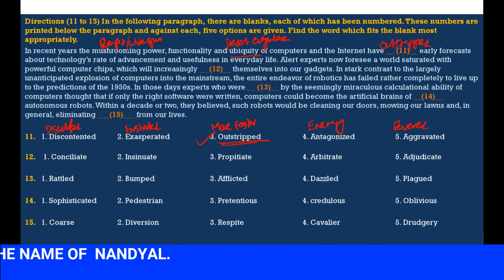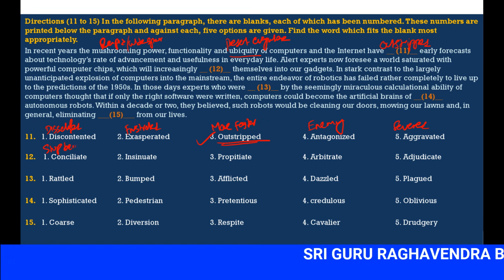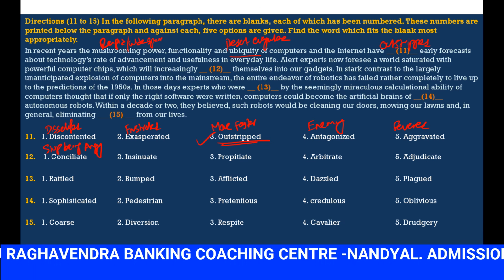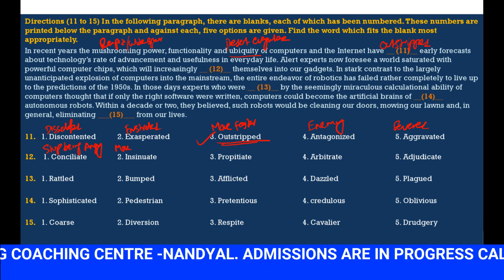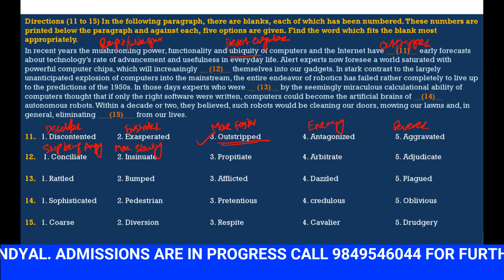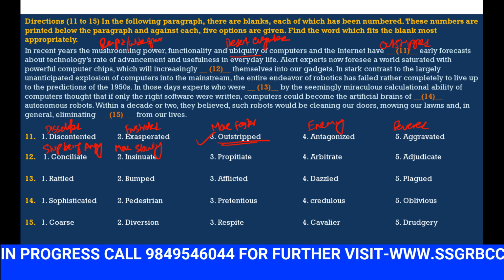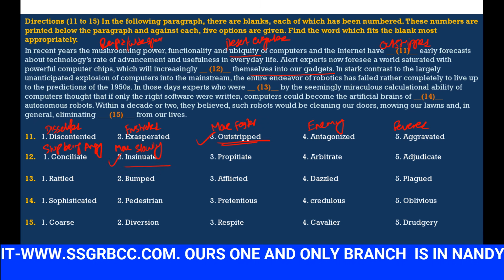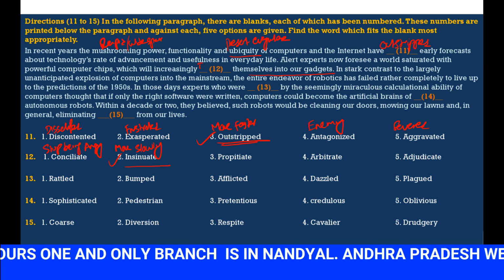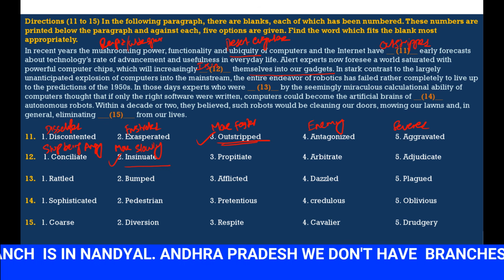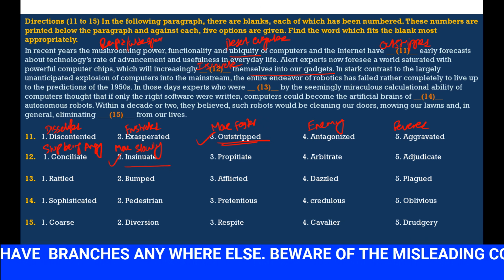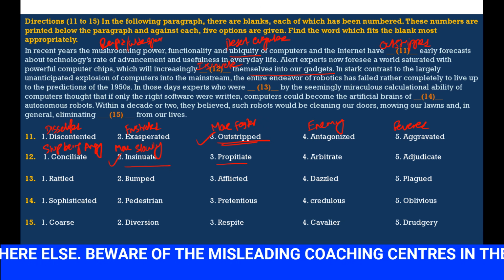So here conciliate means stop being angry, which is not correct. Insinuate means move slowly to a particular place. That means the use of computers is not only related to one big PC, they will move slowly into our gadgets. So insinuate is correct. Insinuate. In stark contrast to the next, we have to know the meanings of the other words also.